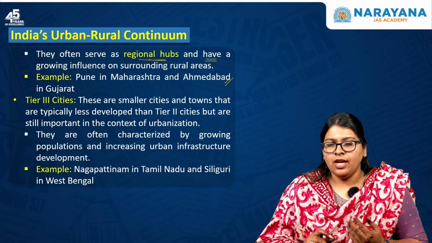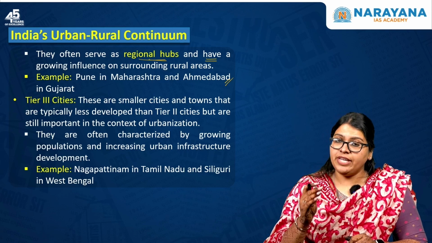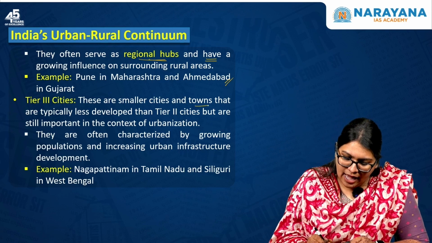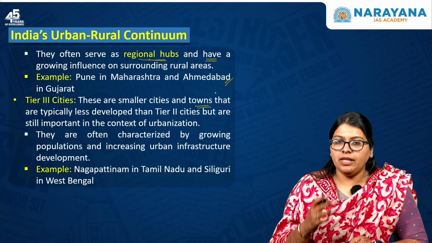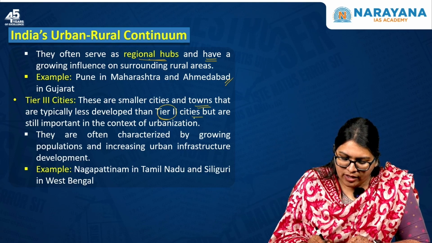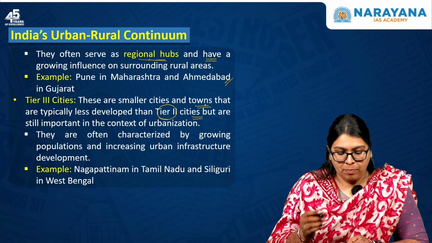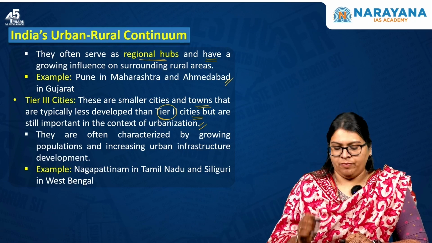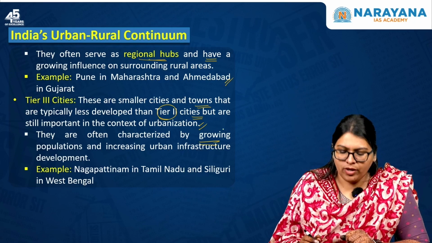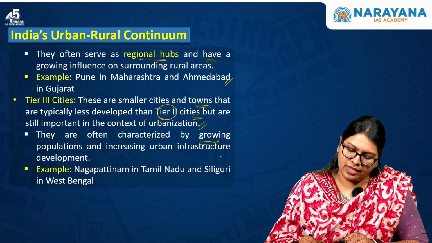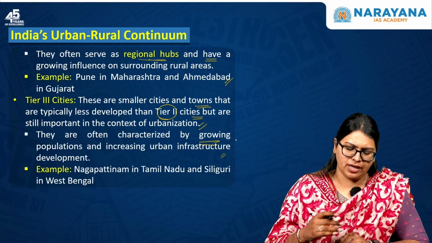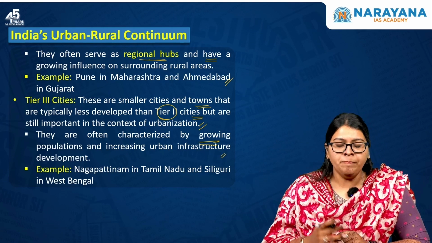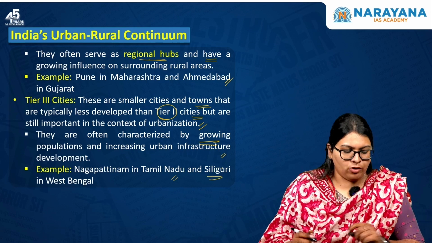Now let us see what tier 3 cities are. These are smaller cities and towns that are typically less developed than tier 2 cities but are still important in the context of urbanization. They are often characterized by a growing population and increasing urban infrastructure development. Examples include Nagapattinam in Tamil Nadu as well as Siliguri in West Bengal.